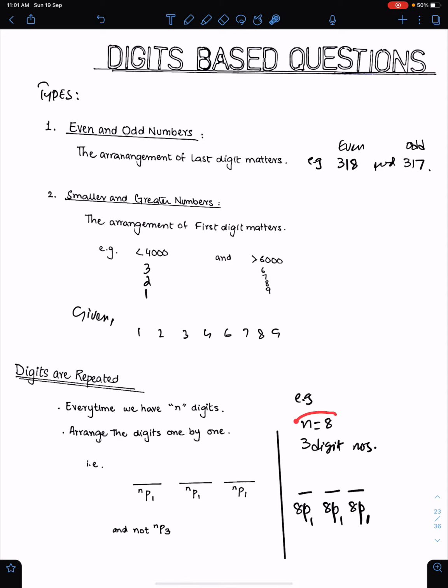For example, if we have 8 digits and we have to form 3-digit numbers, then we have to arrange the first digit in 8P1 ways, second digit in 8P1 ways, and third digit in 8P1 ways. And we will multiply all these results to get the number of ways to arrange 3 digits from 8 digits when digits are repeated.